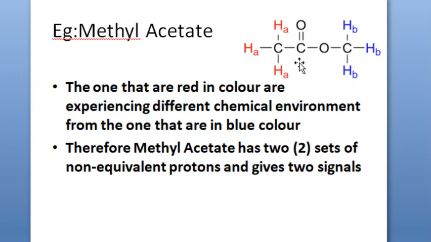C double bond O. And what about the blue hydrogens? The blue hydrogens are far from C double bond O, or they are immediately attached to what? Oxygen. Or you can say that the chemical environment of CH3 on the blue side is different from the chemical environment of CH3 on the red side.